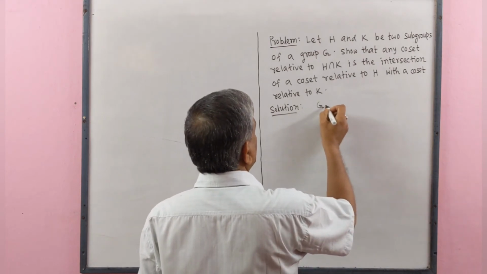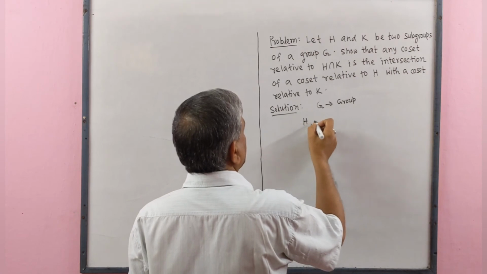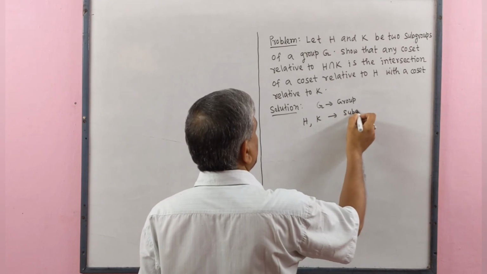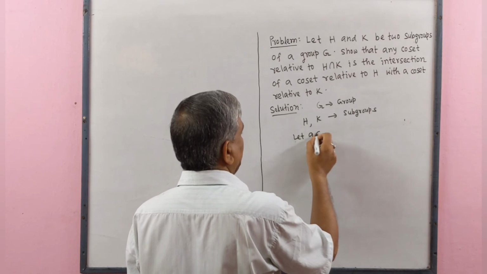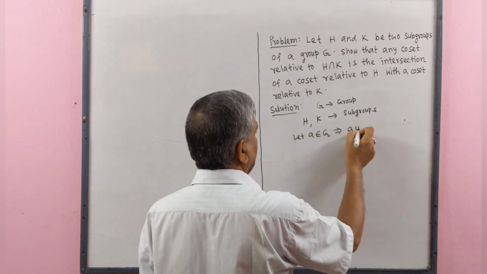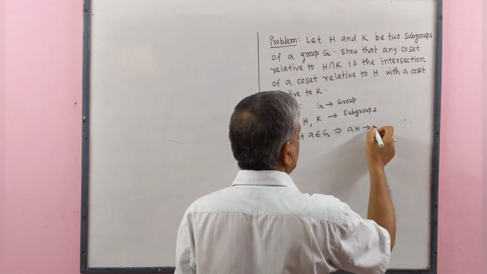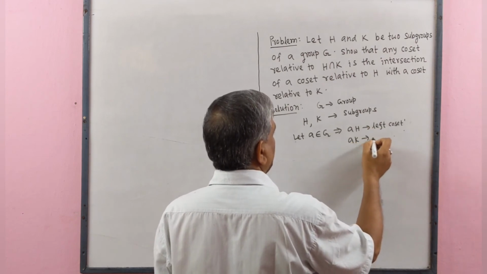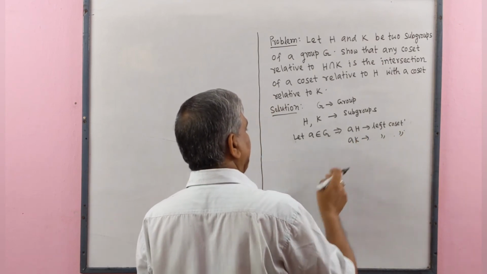Let G be a group and H, K be subgroups of G. Let A belong to group G, which implies that AH is a left coset of subgroup H and AK is a left coset of subgroup K.